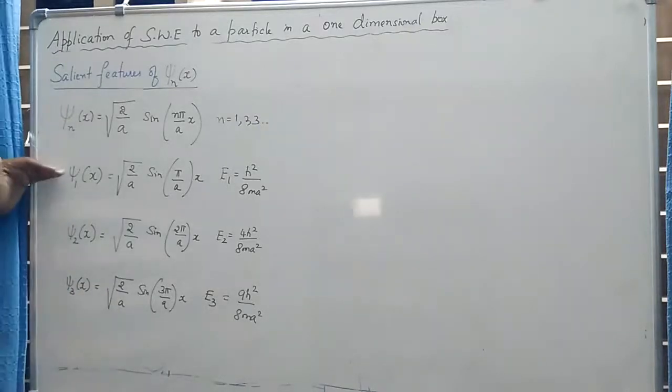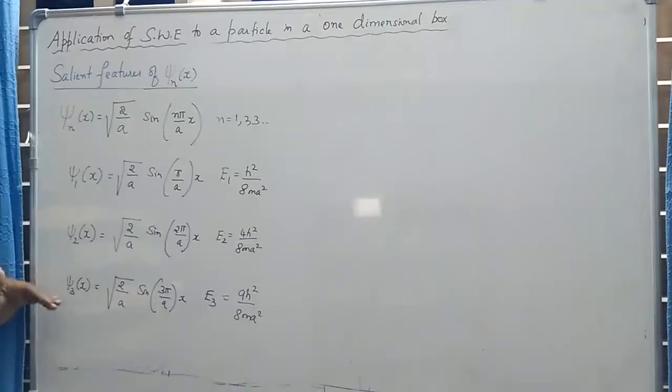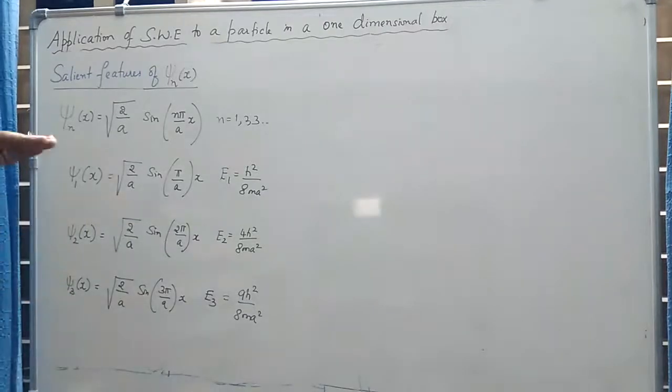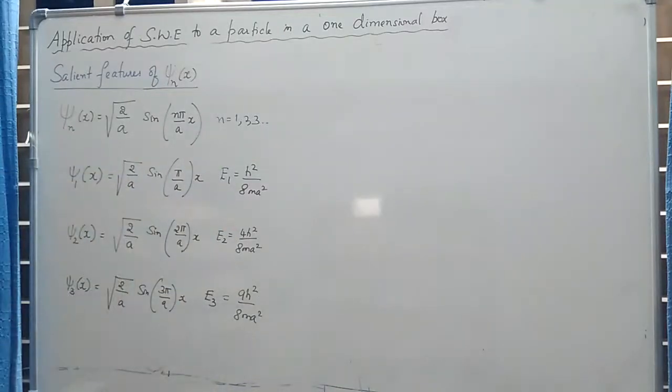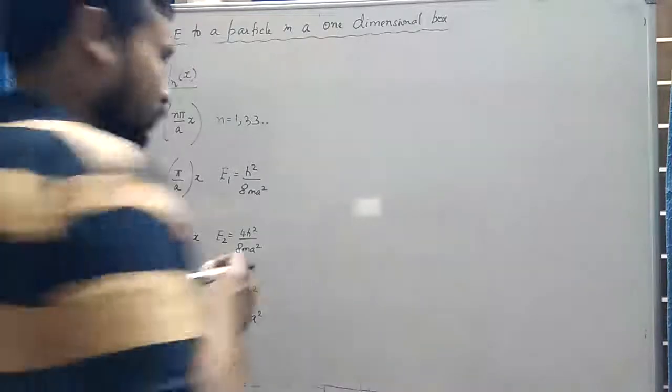So psi 1 of x is different from psi 2 of x, and different from psi 3 of x, as they represent different states corresponding to n is equal to 1, 2, 3, and they correspond to different energies. And we do not exactly know whether the particle is in the state corresponding to psi 1, psi 2, or psi 3. What do I mean? I will explain.